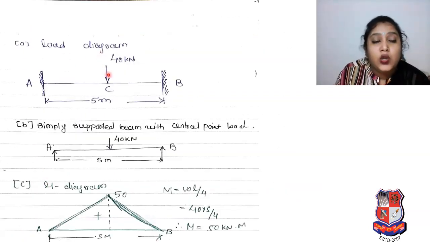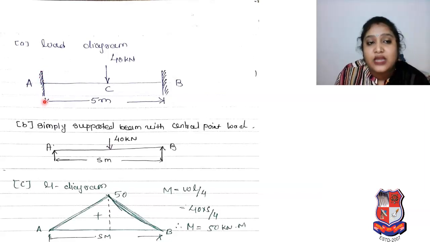So here the load diagram, as per our problem statement, has a fixed beam, span 5 meter, central point load 40 kilonewton. So what we have to do? We have to make a simply supported diagram. Our diagram is a simply supported beam with central point load. You can see it is a simply supported beam with central 40 kilonewton point load. So what will be the Mu diagram?